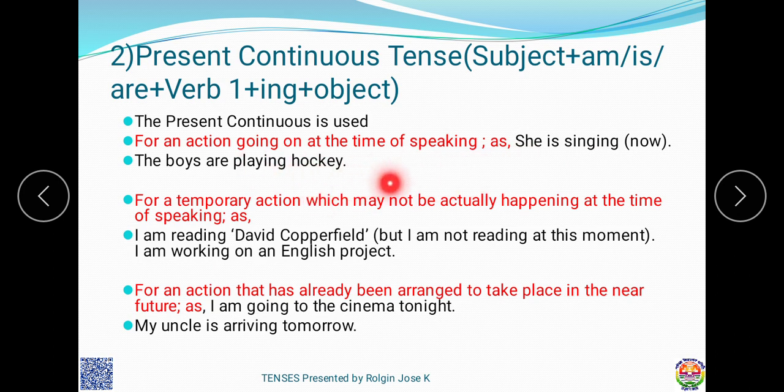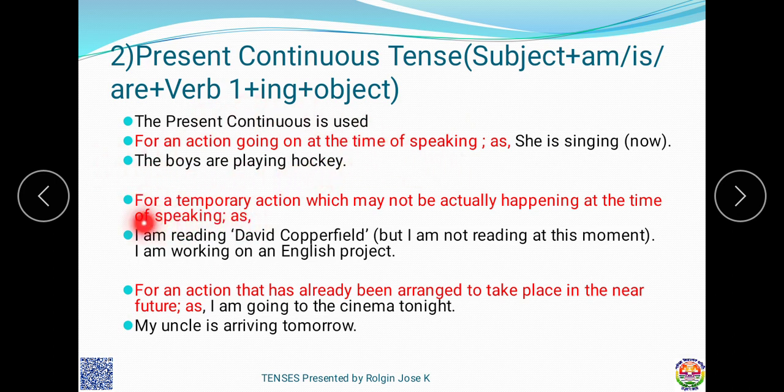It is the action going on at the time of speaking. Examples: she is singing now. The boys are playing hockey.